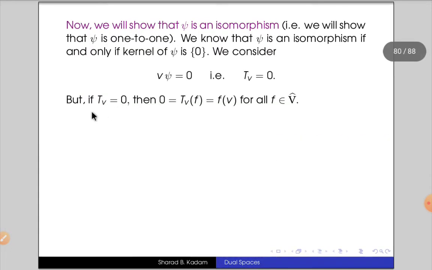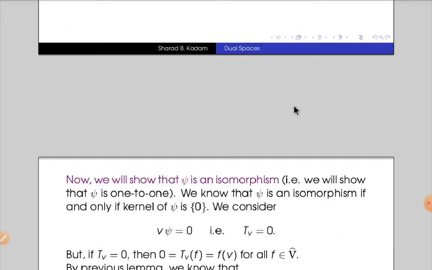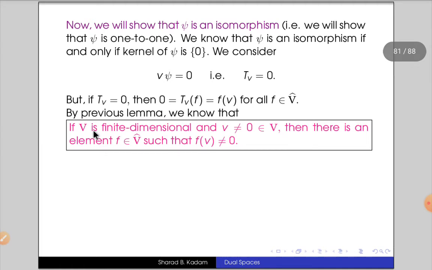But if T_V equals 0, then 0 equals T_V(F), which equals F(V), for all F in the dual space V hat of the vector space V. But by the lemma, if V is finite dimensional and V is a non-zero vector in the vector space V, then there is an element F in V hat such that F(V) is non-zero.